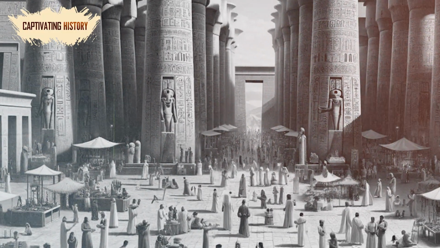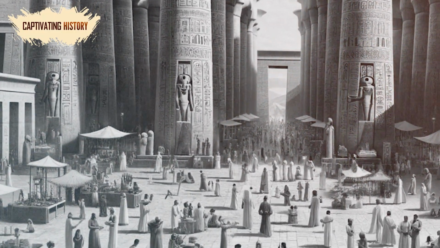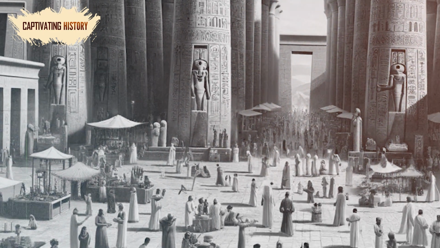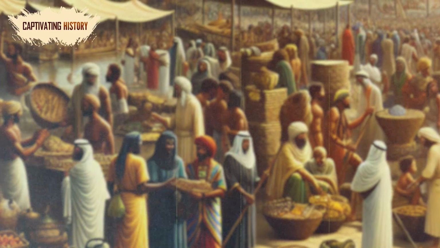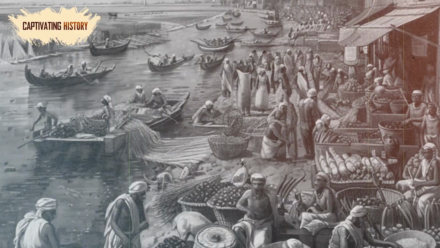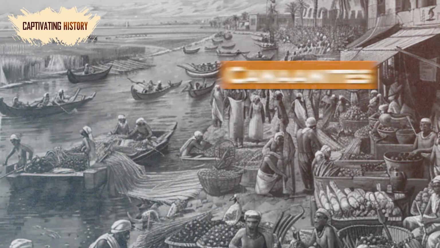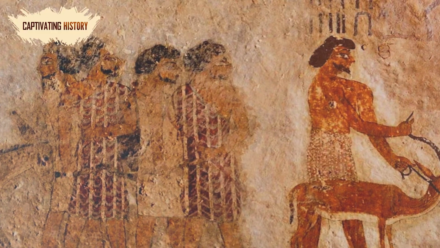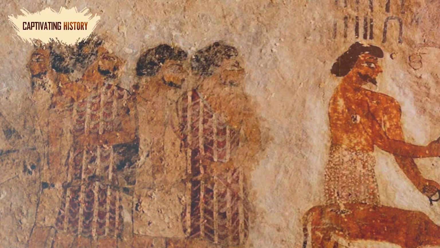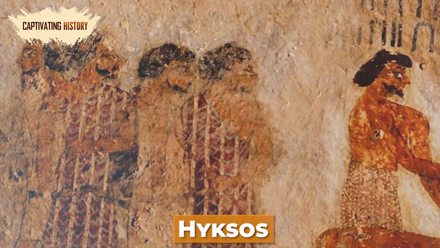The Palestinian immigrants who had settled in the eastern portion of the Nile Delta also began to dominate trade with Western Asia. This prosperity made their most prominent settlement of Avaris a trade hub and a melting pot of cultures, attracting merchant Canaanites, Palestinians, Minoans, and Egyptians, and elements of all the different cultures combined to create a unique culture now known as the Hyksos.